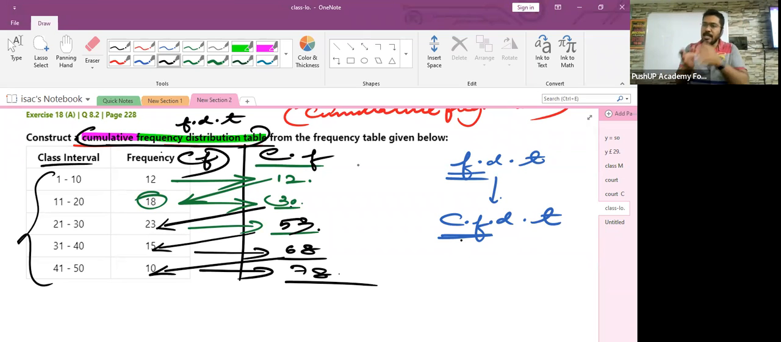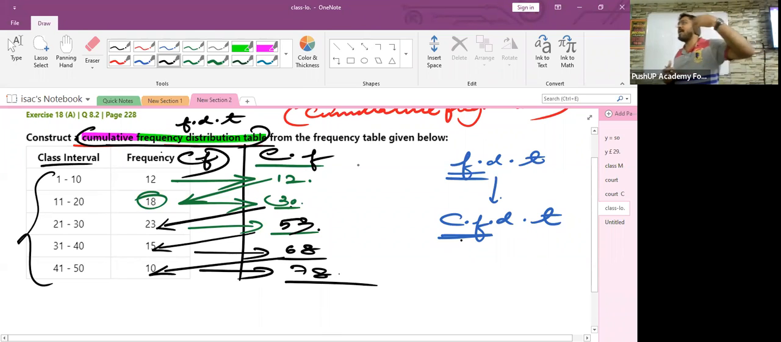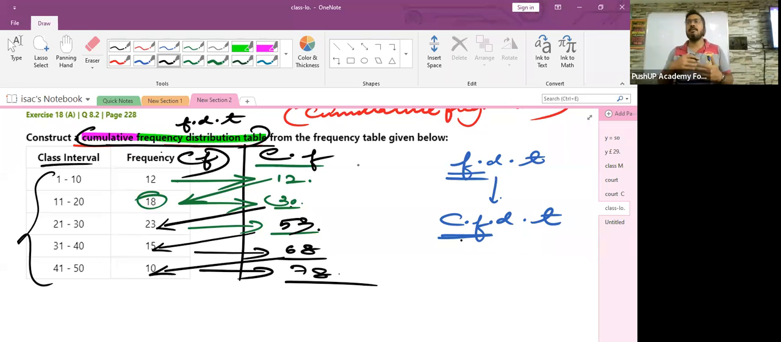Okay. So initially the FDT will be given to you and they will ask you to create what? CFDT. So don't panic, children. You just need to create an extra column for cumulative frequency. And the word cumulative itself says it is piling up, piling up, piling up, isn't it? You have to go on. Don't worry. You're going on piling up the frequencies one after the other. Easy to understand?